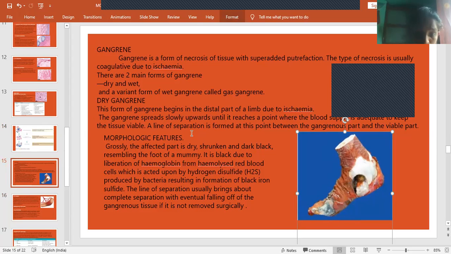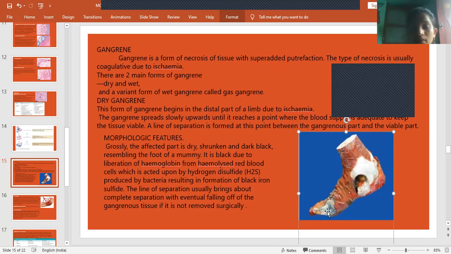In dry gangrene, it starts in the distal part of the limb due to ischemia. That means it starts from here, the great toe, due to decreased blood supply. It is commonly seen in patients who are bedridden, not having physical activity, and in whom there are some vascular diseases in the limbs. So they will have ischemia in this region, which leads to dry gangrene. It spreads slowly upwards until it reaches a point where the blood supply is adequate. And we can clearly see a line of separation between the gangrenous part and the viable part. So we can find the difference.